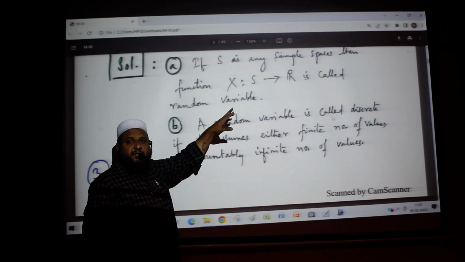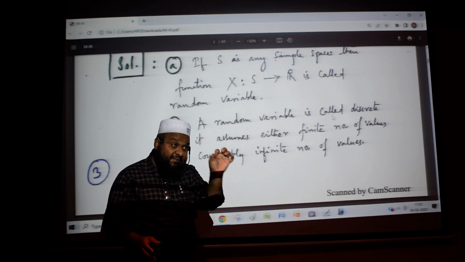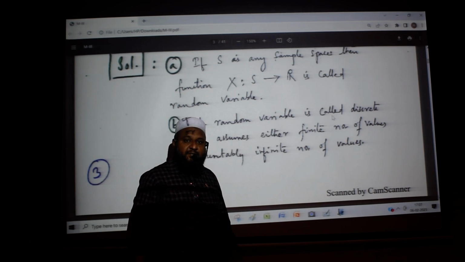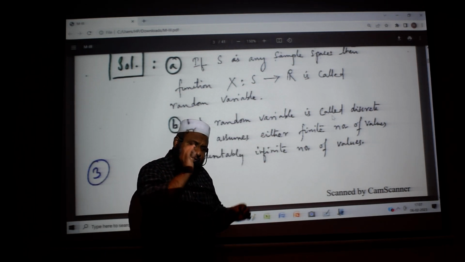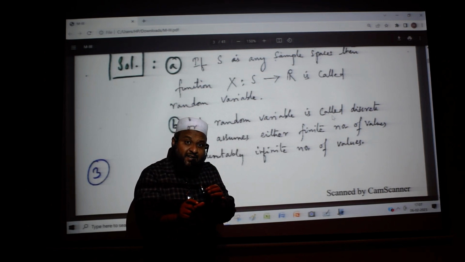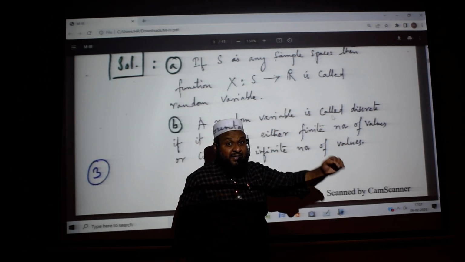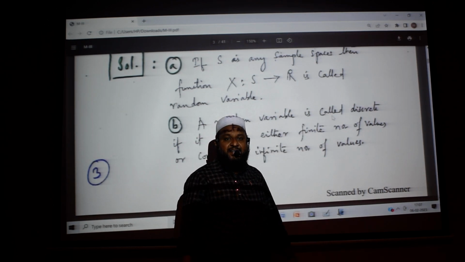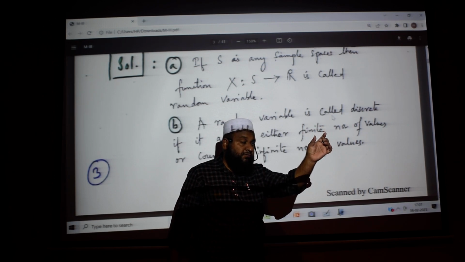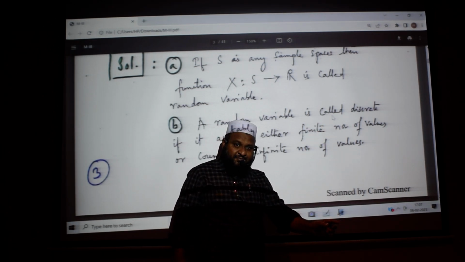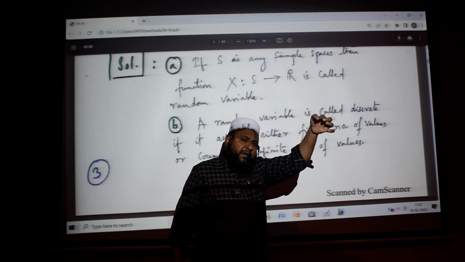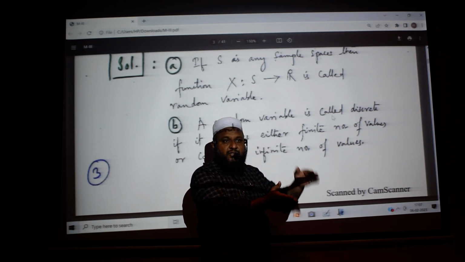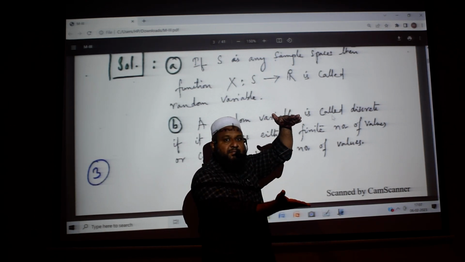So if S is any sample space, then a function which attaches the outcomes to real numbers, that function we call a random variable. Now, observe closely: these outcomes are converted to real numbers. What real numbers it is assuming decides the nature of the random variable. It may give 0, 1, 2, 3, 4 like that, one possibility. Or it can be continuously all real numbers, or a part of the real numbers, some interval.